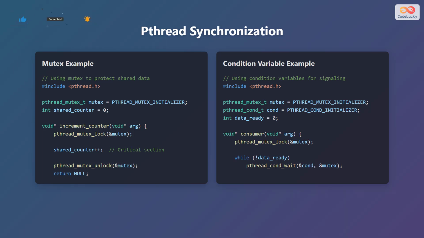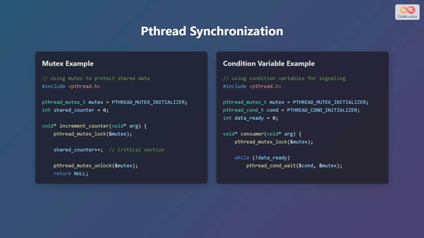Next, define a function increment_counter, which takes a void pointer as an argument. Inside this function, first lock the mutex using pthread_mutex_lock, passing a pointer to the mutex variable. Then increment the shared_counter. This is the critical section where the shared data is being accessed. After incrementing the counter, unlock the mutex using pthread_mutex_unlock, again passing a pointer to the mutex variable. Finally, return null. This ensures that only one thread can access and modify the shared_counter at a time,